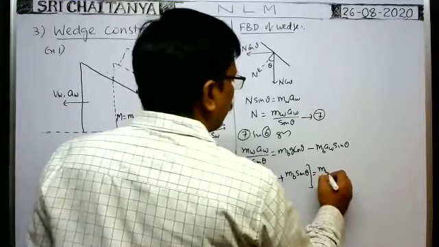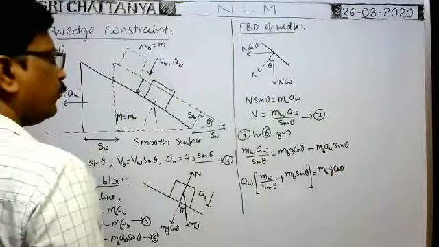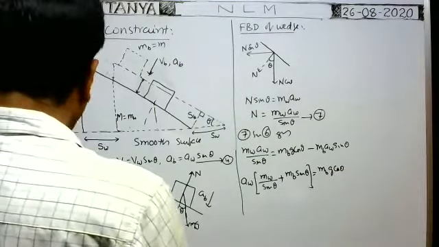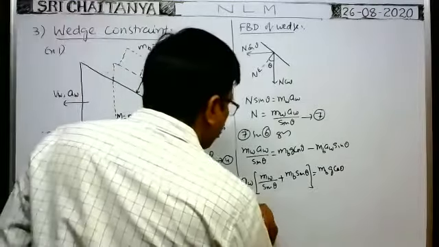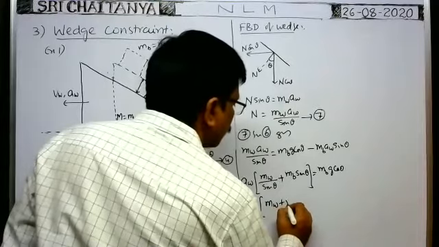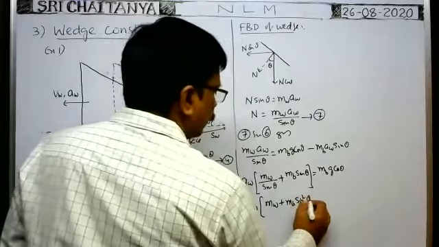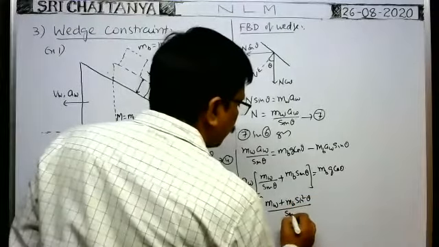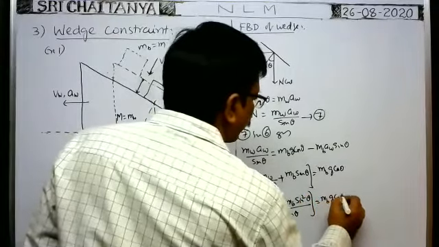Therefore you take LCM. When you take LCM, aw of mw plus mb into sin square theta, whole by sin theta, is equal to mbg cos theta.